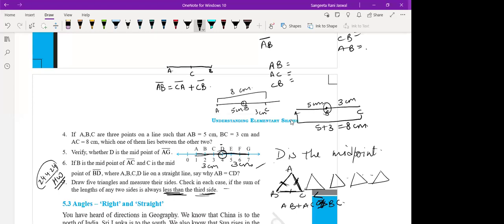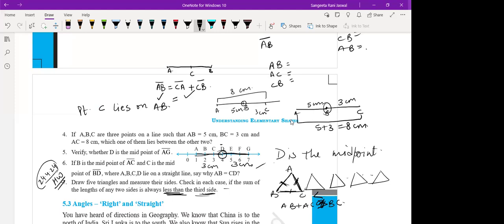Are all getting equal? Yes, ma'am. Okay, so what does this result show? What can you conclude from this result when we say that left side is equal to right side? So AB is equal to CA plus CB. So what do you conclude with that? We conclude that C lies on AB. Okay. What do we conclude? That point C lies on AB. Is it?